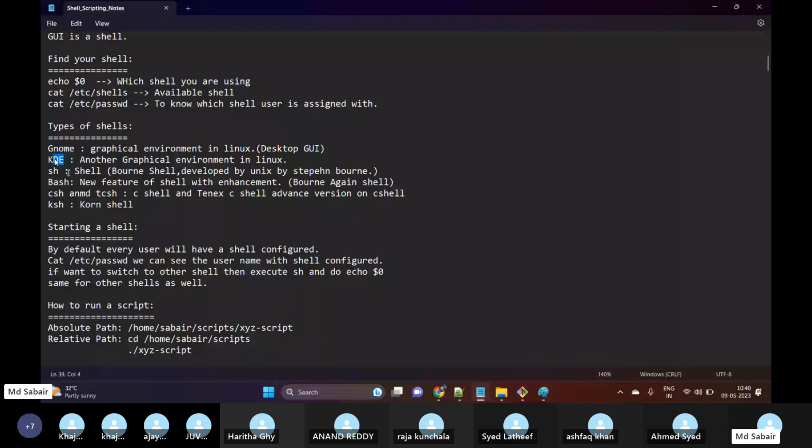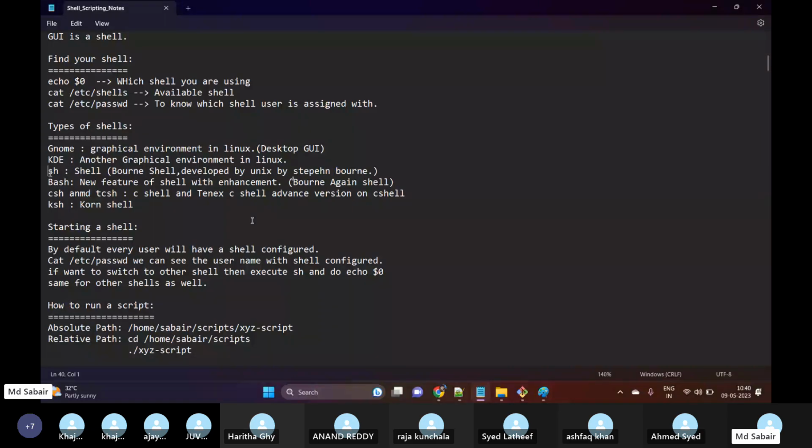Then we have one shell called sh. So basically sh means shell, which was created by Bourne. I mean, this is the name of the person who developed it. It was developed at Unix, sorry, it was developed for Unix by Stephen Bourne. That's the reason we got the name Bourne shell. So this was the initial shell when they developed it.